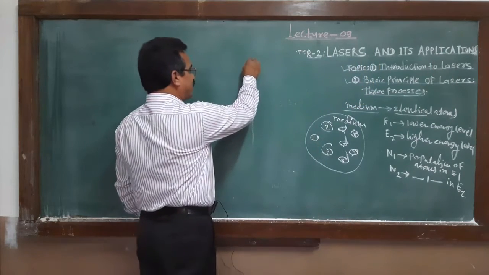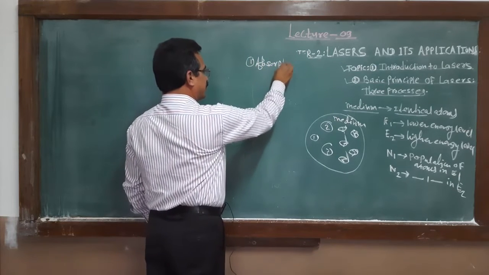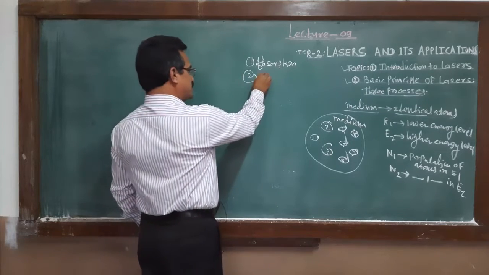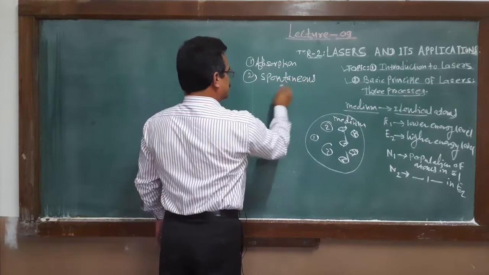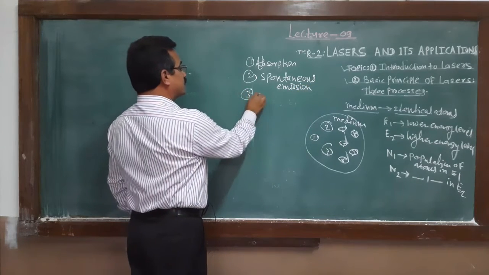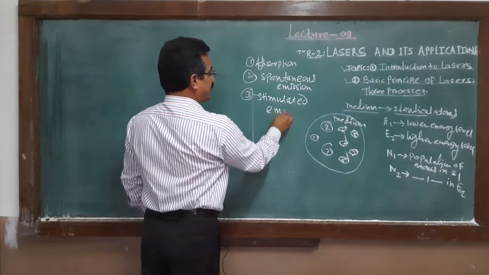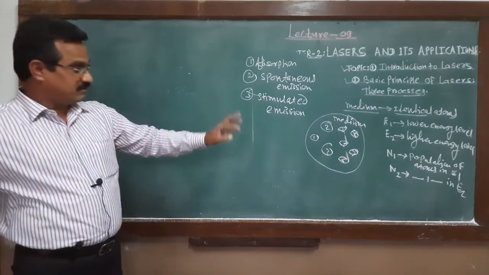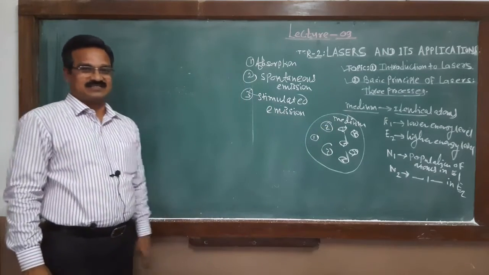The first process is absorption of radiation. The second process is spontaneous emission, and the third process is stimulated emission. These three processes occur when that medium is subjected to the extra energy.